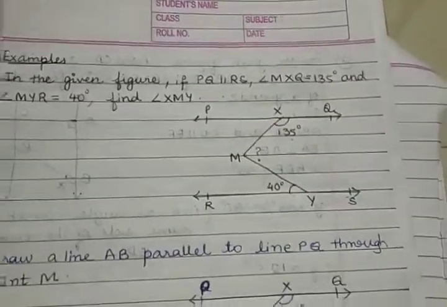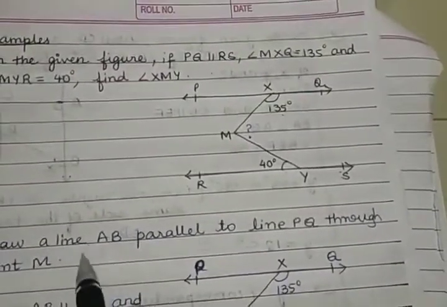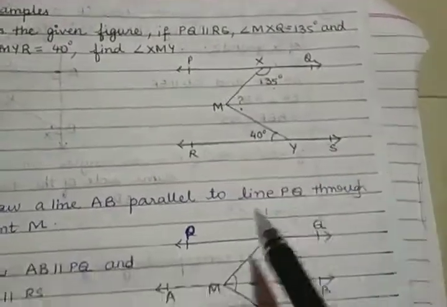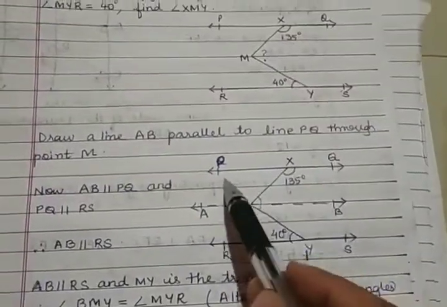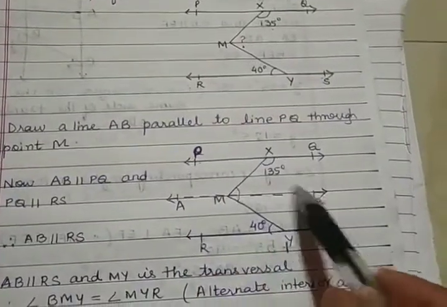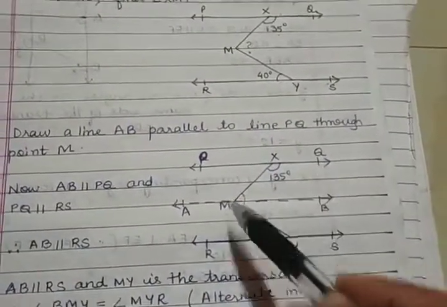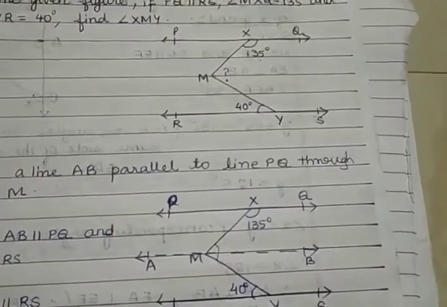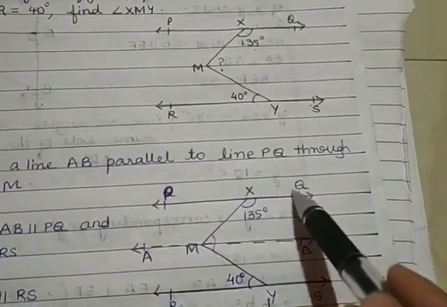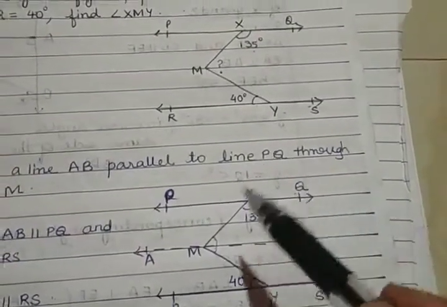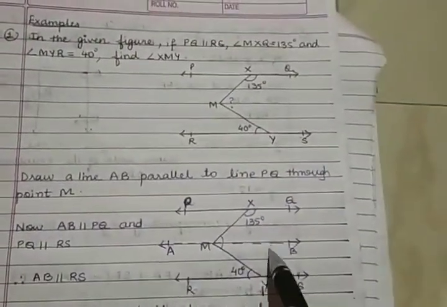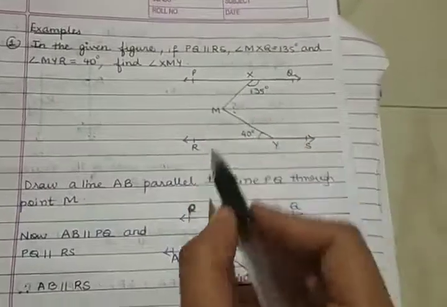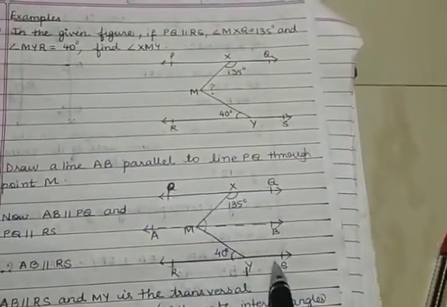To do that, what we are doing is, we draw a line AB which is parallel to line PQ. So this is the line AB which is drawn parallel to line PQ through the point M. Now AB is parallel to PQ and it is given in the question that PQ is parallel to RS.